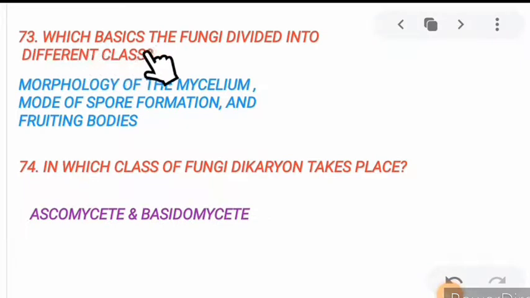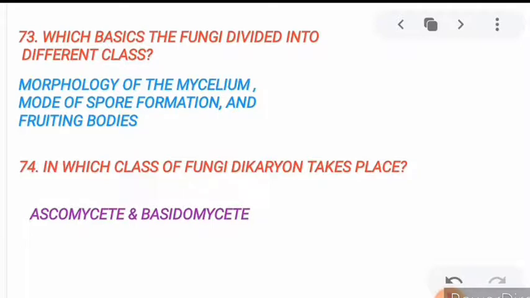73. On which basis are the fungi divided into different classes? 3 bases. First of all, morphology of the mycelium. Then the mode of spore formation and fruiting bodies. On these 3 bases, the fungi are divided into different classes: Phycomycetes, Ascomycetes, Basidiomycetes, and Deuteromycetes.